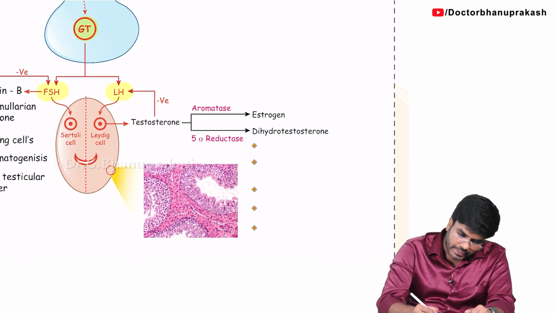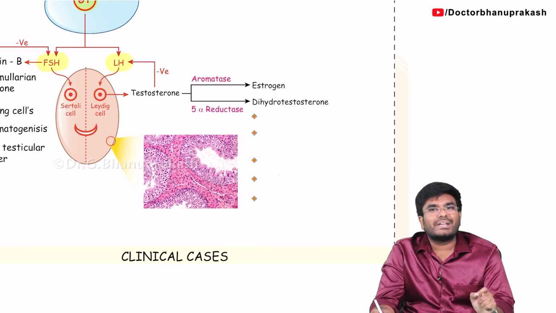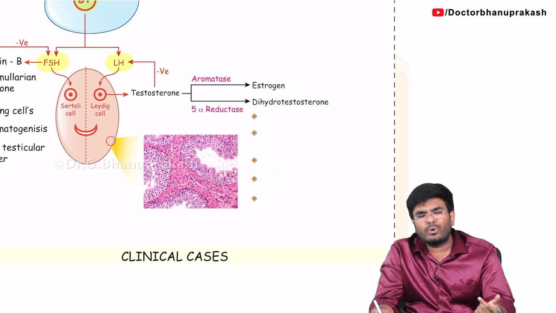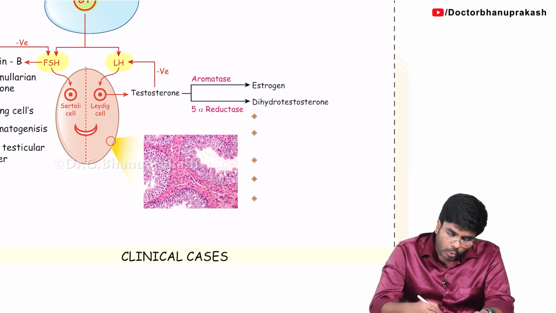Now, where do you think this FSH and LH are going to act? In males, where do you think FSH and LH are acting? Do you think they are coming and acting on the ovaries? Do males have ovaries? No, definitely not. So in males, the gonads are testes. So here what you can see is a testis.